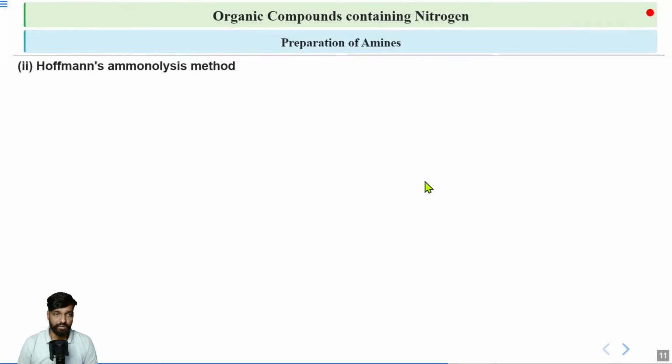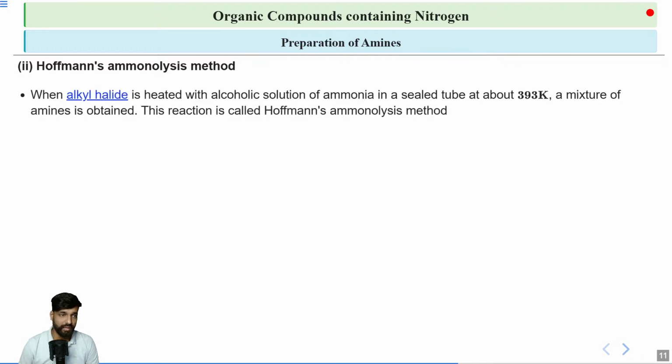Moving on to the next preparation method, which is Hofmann's ammonolysis method. In this, we take an alkyl halide and we just treat it with an alcoholic solution of ammonia. And this is all done at about 393 Kelvin. But the problem with this process is that we will get a mixture of amines. Rather than getting a specific amine, we get a mixture of amines.